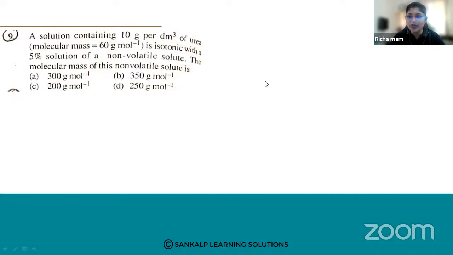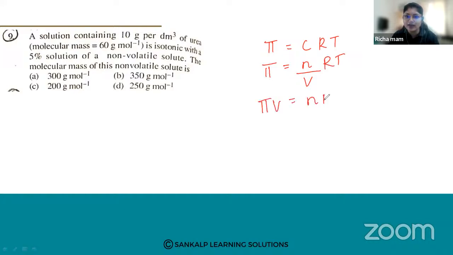Now, for the solutions to be isotonic, their osmotic pressure should be the same. Here there are two solutions given. Osmotic pressure can be calculated as pi is equal to CRT. Here C is the concentration, which is the number of moles divided by the volume, so pi = (n/V)RT. If I transfer this, it will be pi V = nRT.